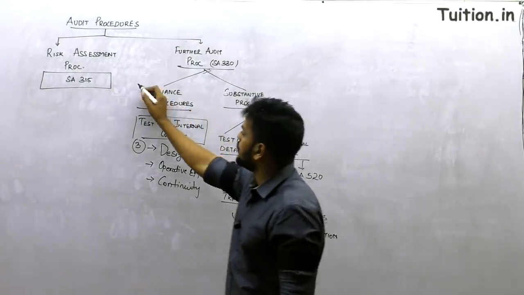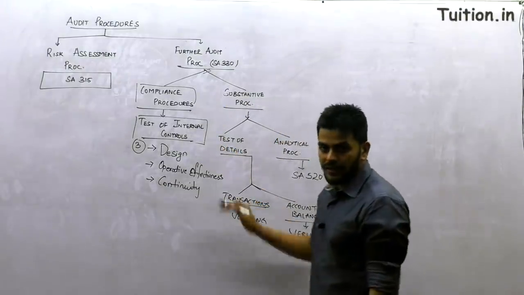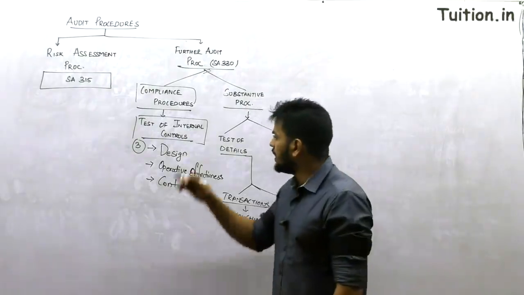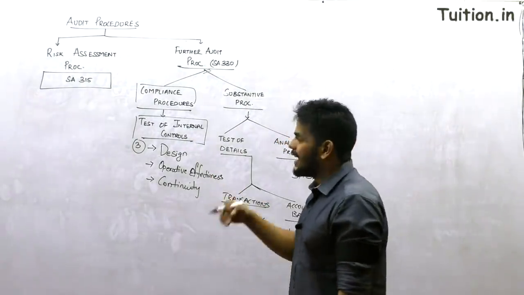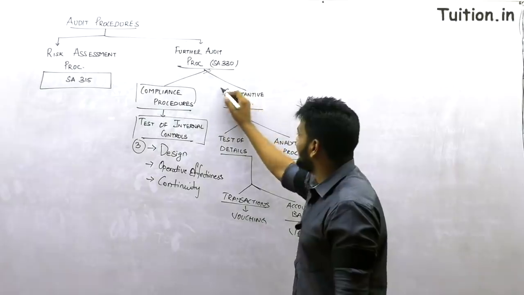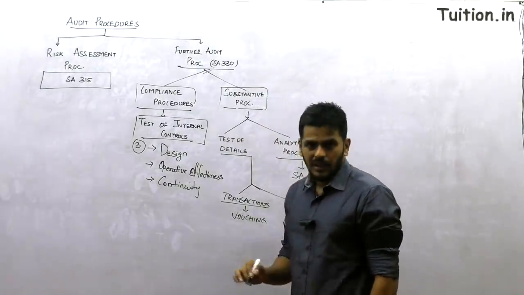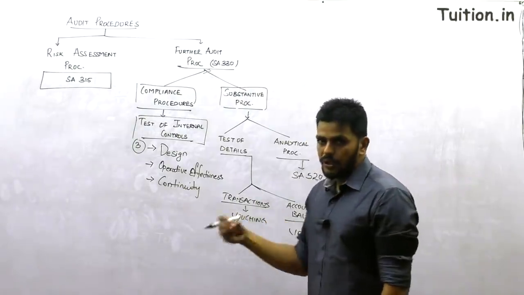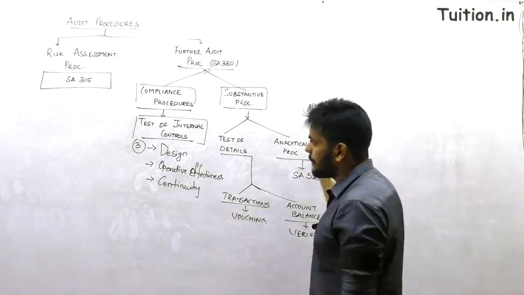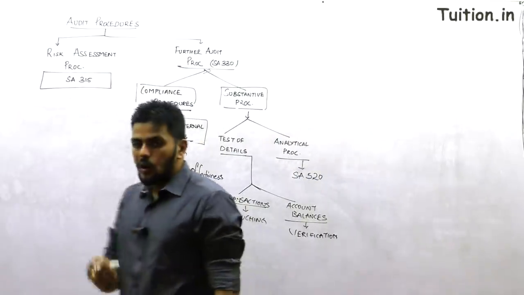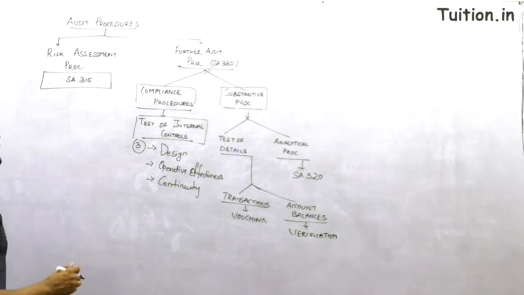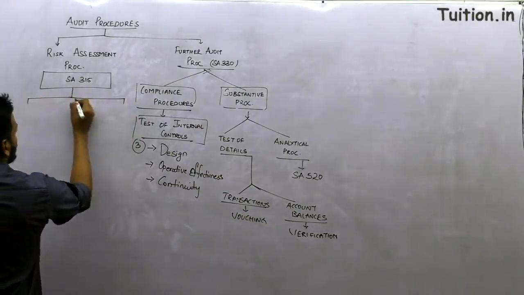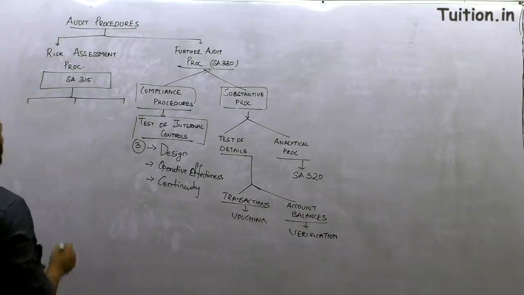Now if compliance procedures are performed and the test of internal controls proves that the controls are effective, then you will be doing less of substantive procedures. And of course if the internal controls are not effective, you will end up doing more of substantive procedures. We will come back to that in a minute after we understand the core content of standard number 315. Now, like I told you, standard number 315 dwells into three parts. What are the three parts of standard number 315?